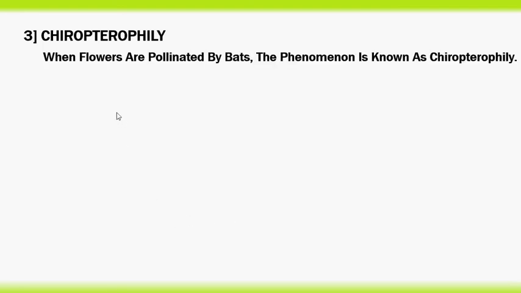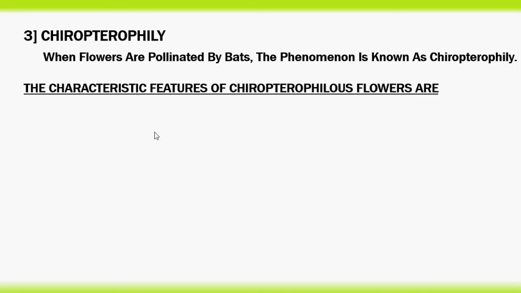Third one, Chiropterophily. It is defined as when flowers are pollinated by bats, the phenomenon is known as Chiropterophily. Such flowers are called Chiropterophilous flowers. The characteristic features of Chiropterophilous flowers: the flowers bloom at night because bats are nocturnal.